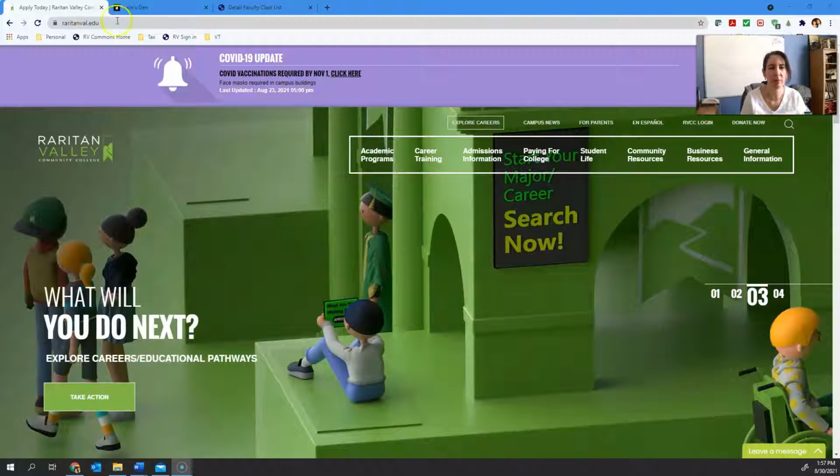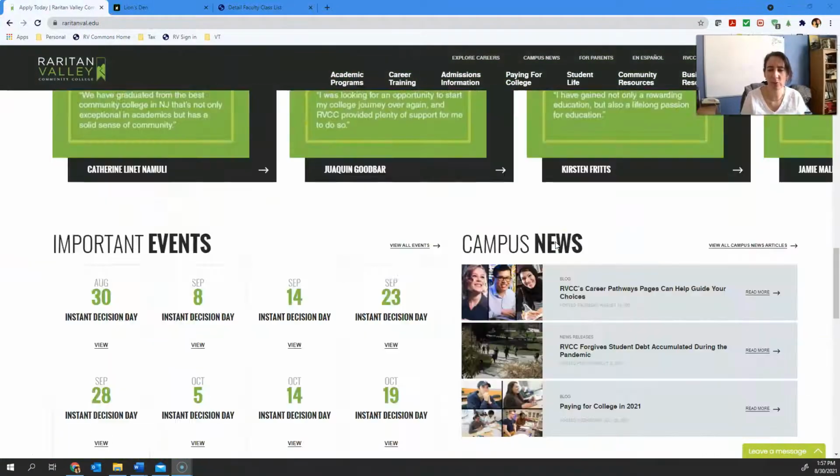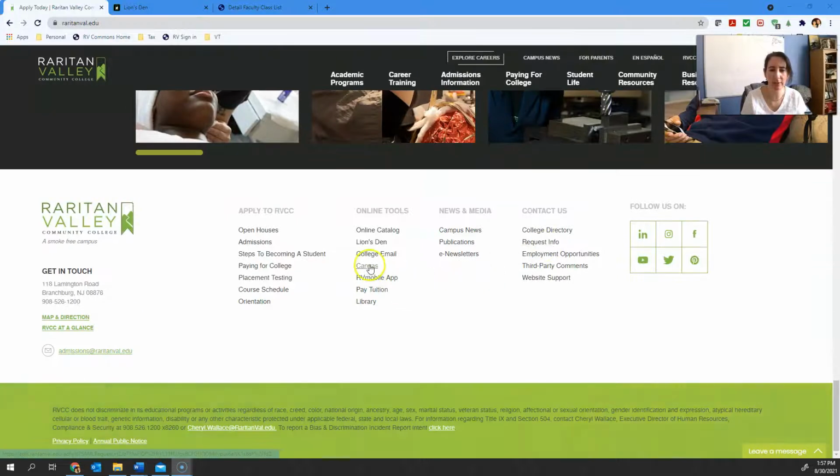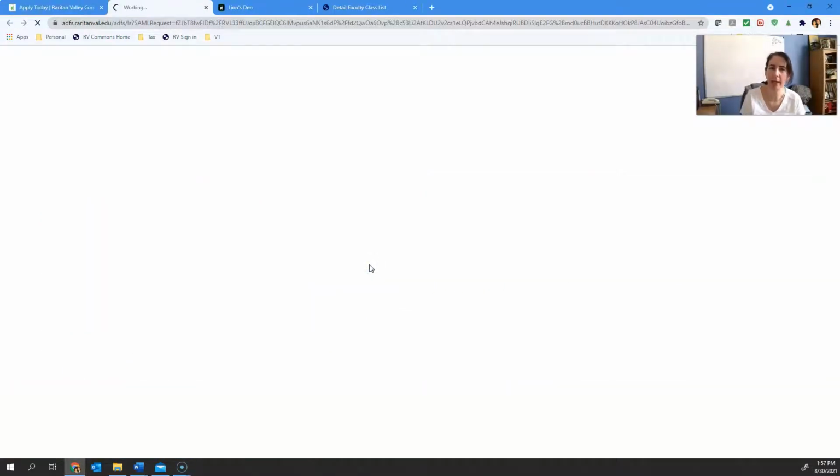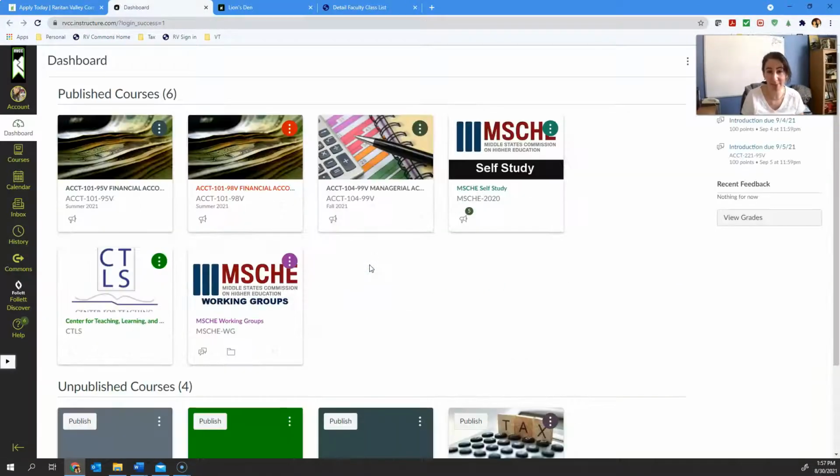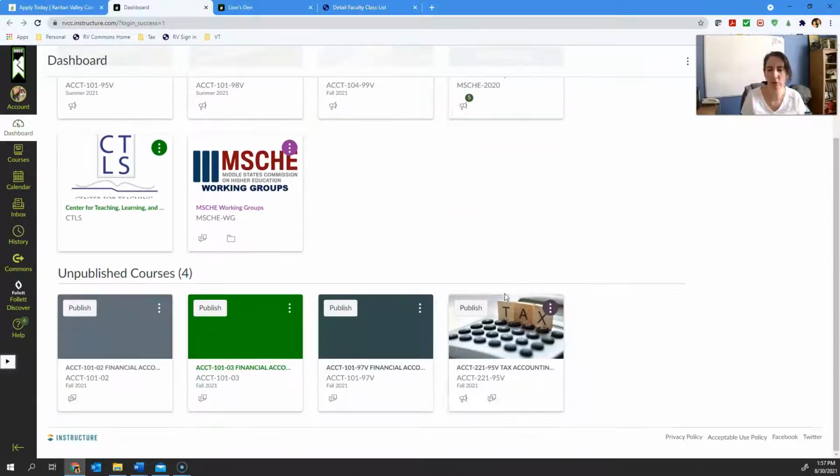All right, so if you go to the main Raritan Valley webpage, raritanvalley.edu, and you scroll all the way to the bottom and you click on Canvas down here. You'll have to log in with your G number and password. For me, it already remembers that I was in here, so no problem there. It should show up in your published courses, and those are your live and active courses, which I have not published ours yet. That's why it's down here.